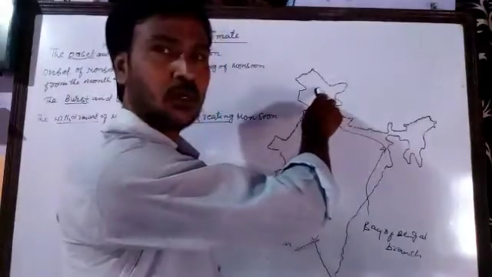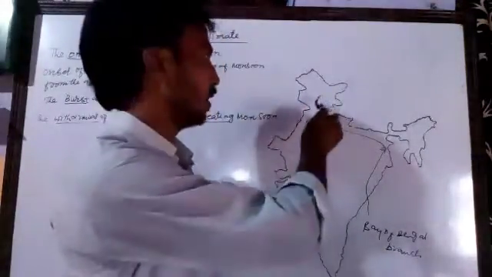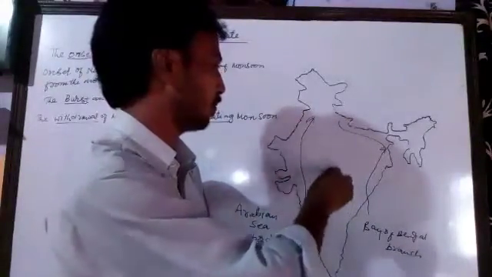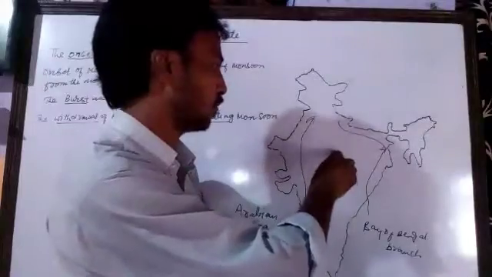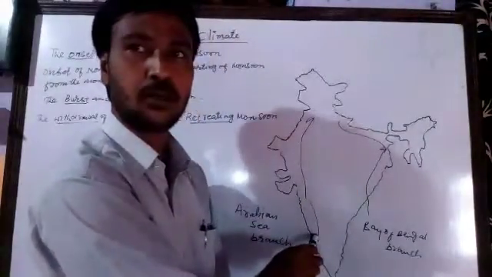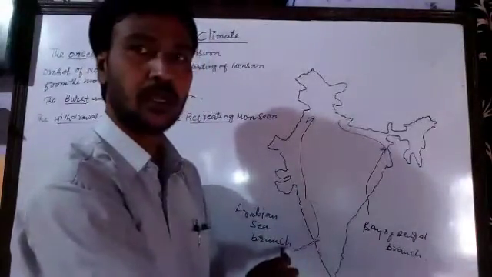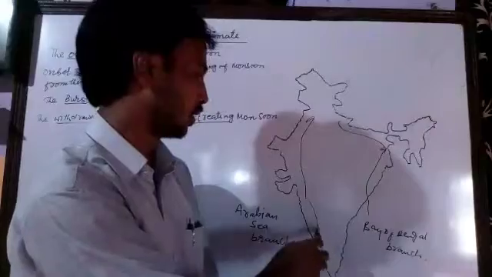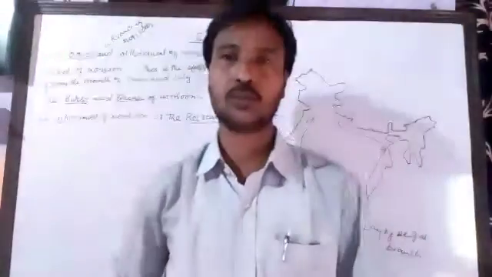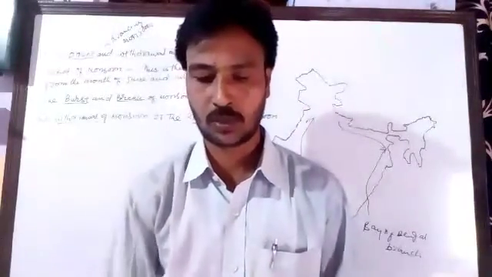So as I told you, the monsoon returns from Punjab and the north part of India from September, then from the middle of October the monsoon returns from the middle or peninsular part of India, and then in the months of November and December the monsoon finally returns from the southwest part of India. In this way the monsoon returns from India, and that is called retreating or withdrawal of monsoon.